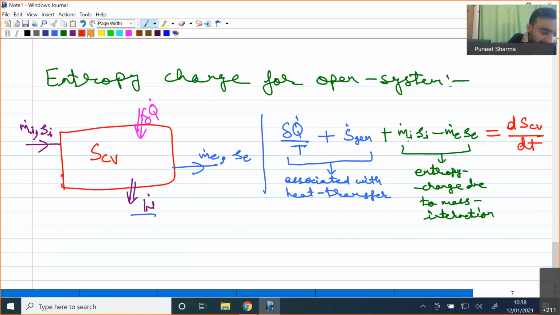Now we may have certain cases where we have inflow and outflow of multiple streams, or multiple heat interactions.